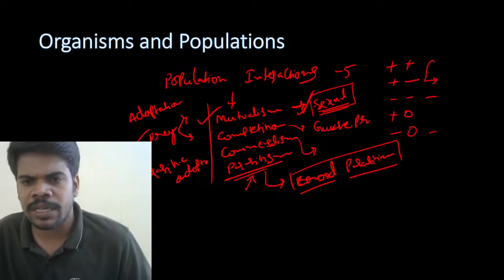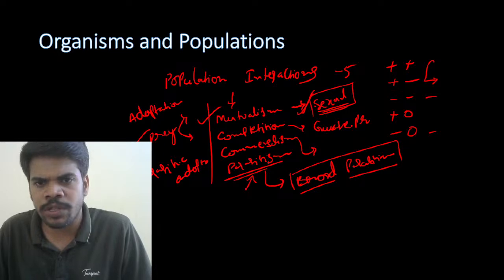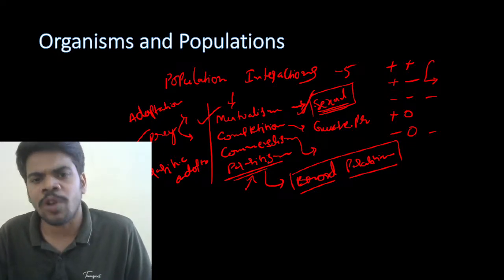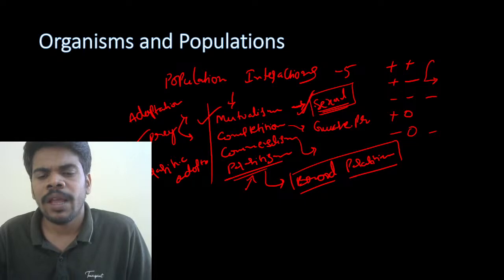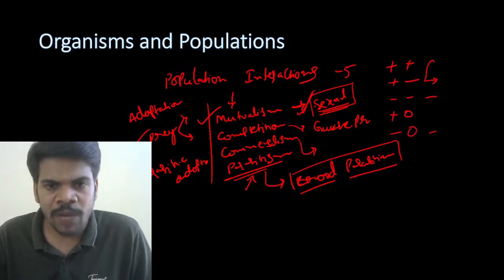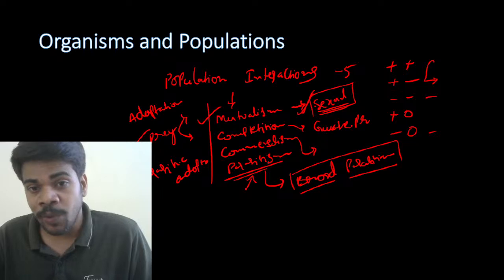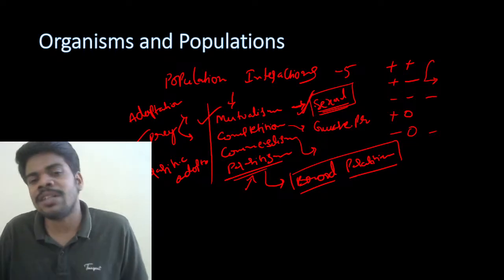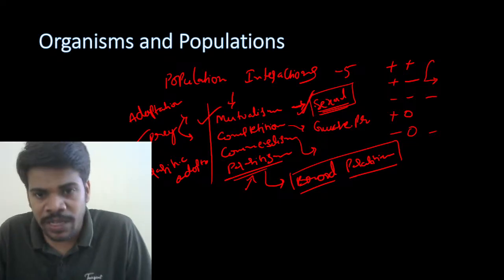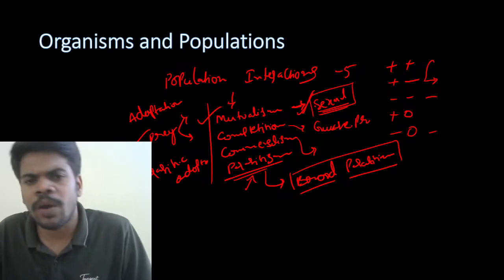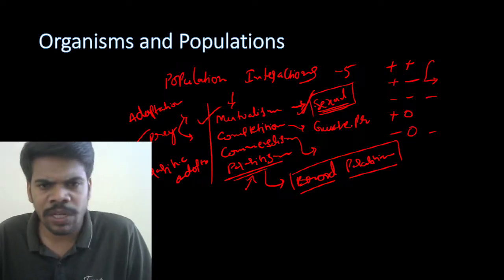Adaptations of parasites, like they develop suckers and hooks, they prepare a cyst wall around the body, they make their life cycle more complex to reach the main host, and they show anaerobic respiration, facultative respiration, and their reproductive capability is more. They lose unnecessary sense organs, and lack a digestive system. These all are the parasitic adaptations. At least 5 you have to remember and write in the examination.